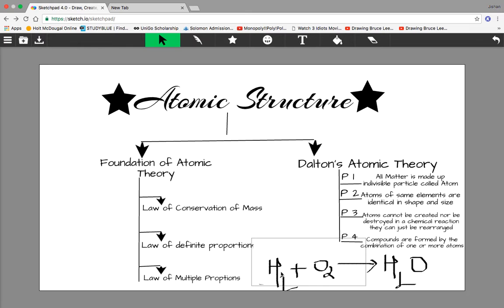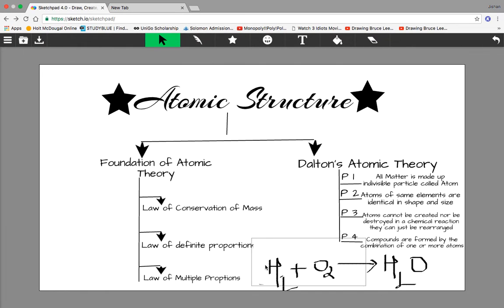The things that are reacting are the reactants, and the compound that is formed as the result of the reaction of the reactants is the product.